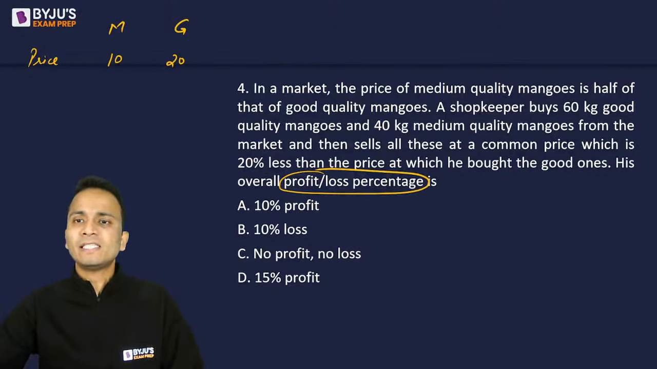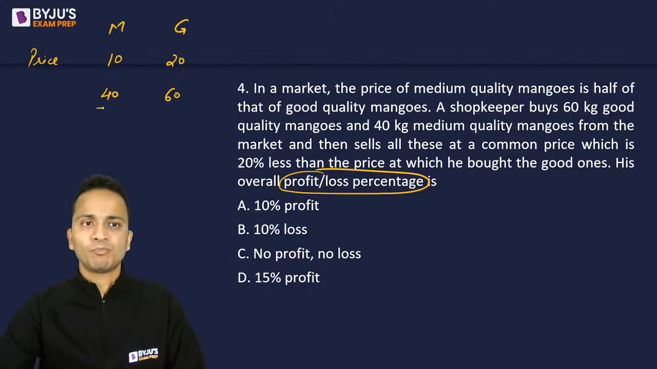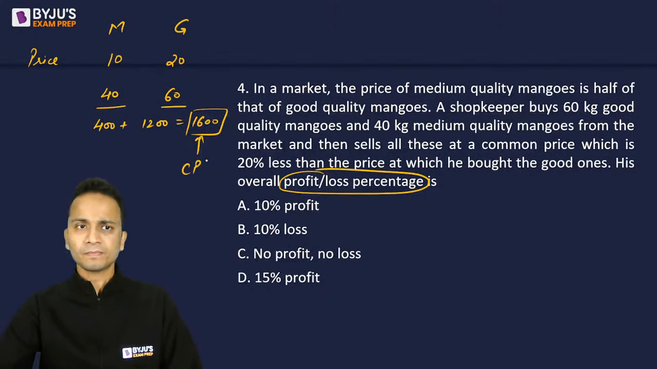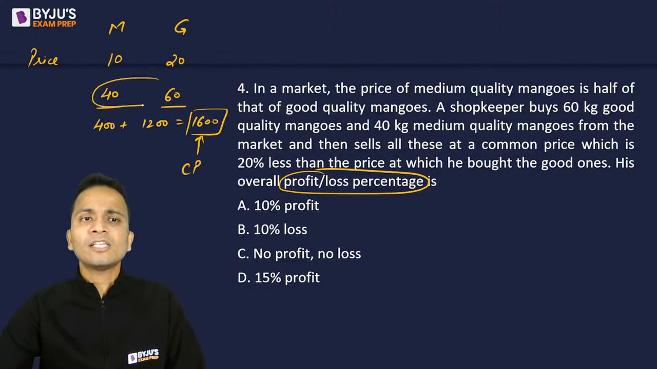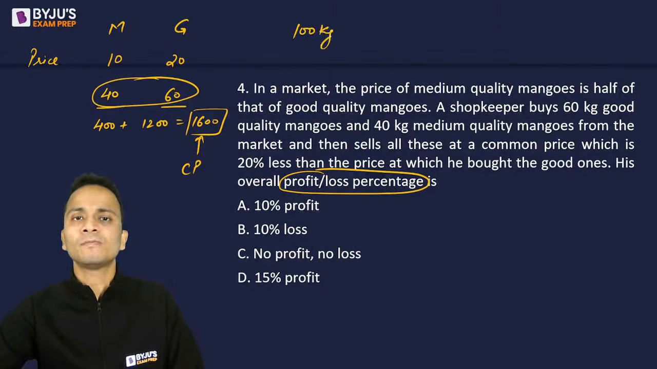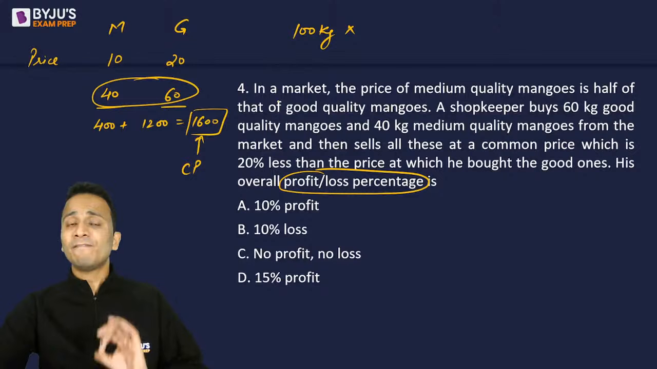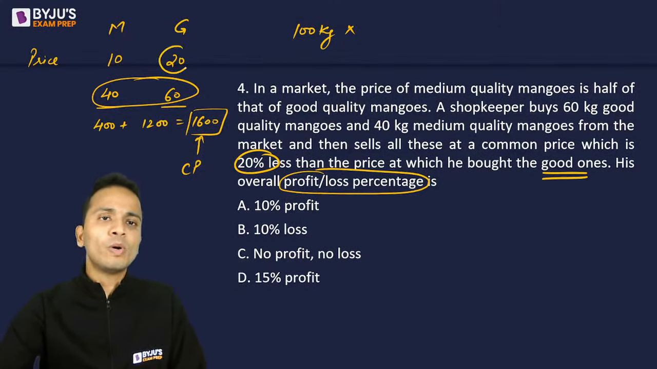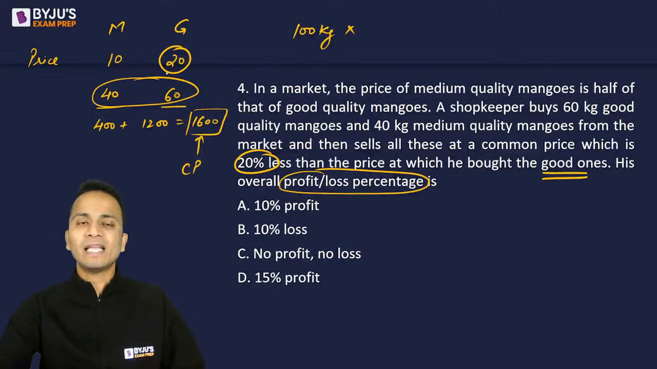Now the shopkeeper buys 60 kg of good quality and 40 kg of medium quality. So the money that the shopkeeper has spent is 400 plus 1200, that is 1600 rupees. This is the cost price. In doing so, he has bought a total of 100 kgs of mangoes, which he is selling at a fixed, same price, which is 20% less than the price at which he bought good ones. So the price of good ones is 20, and 20% less than this value.